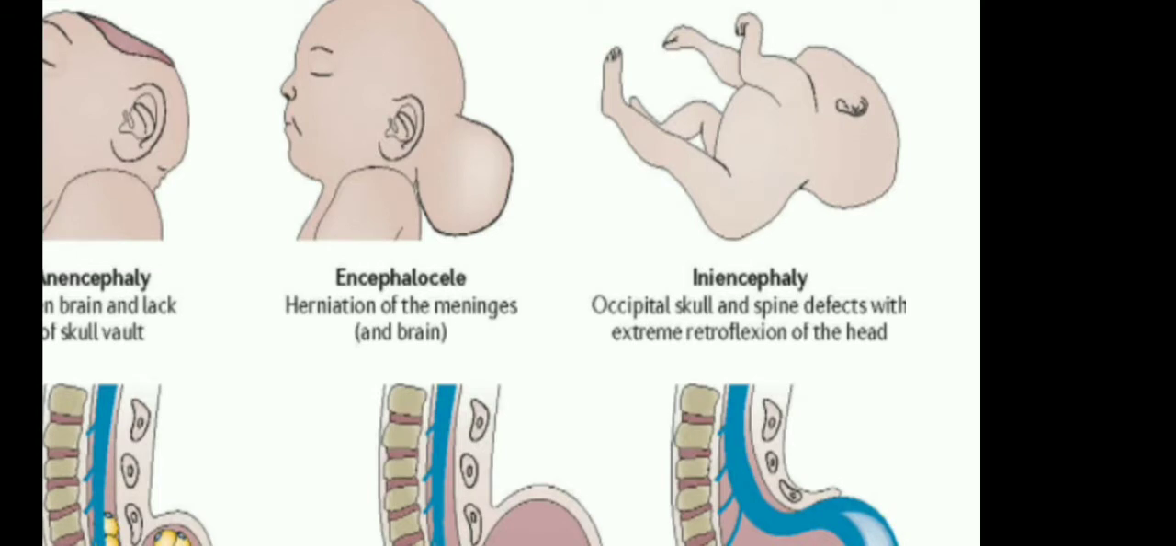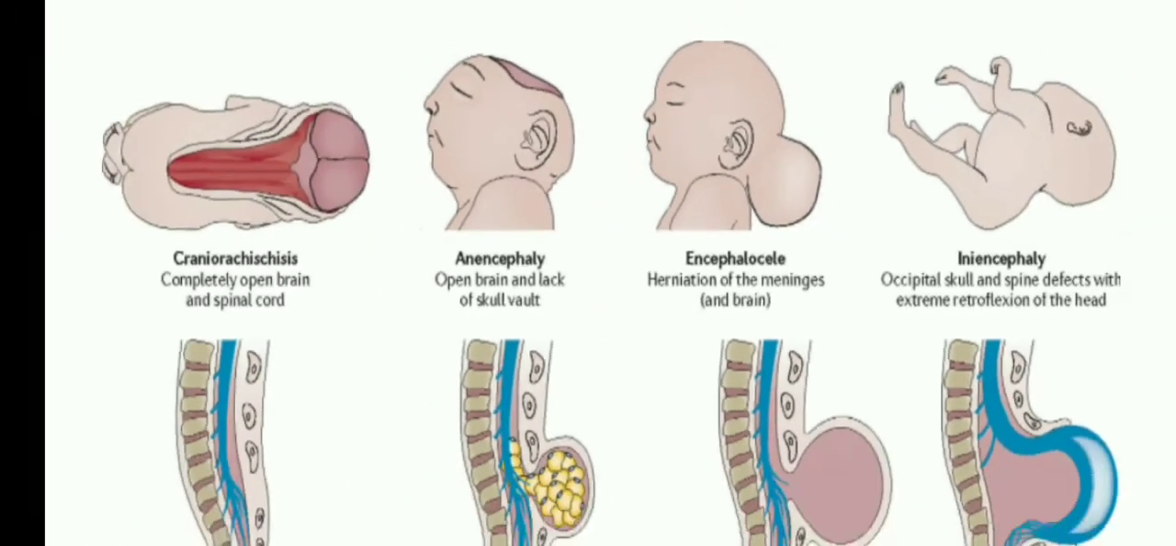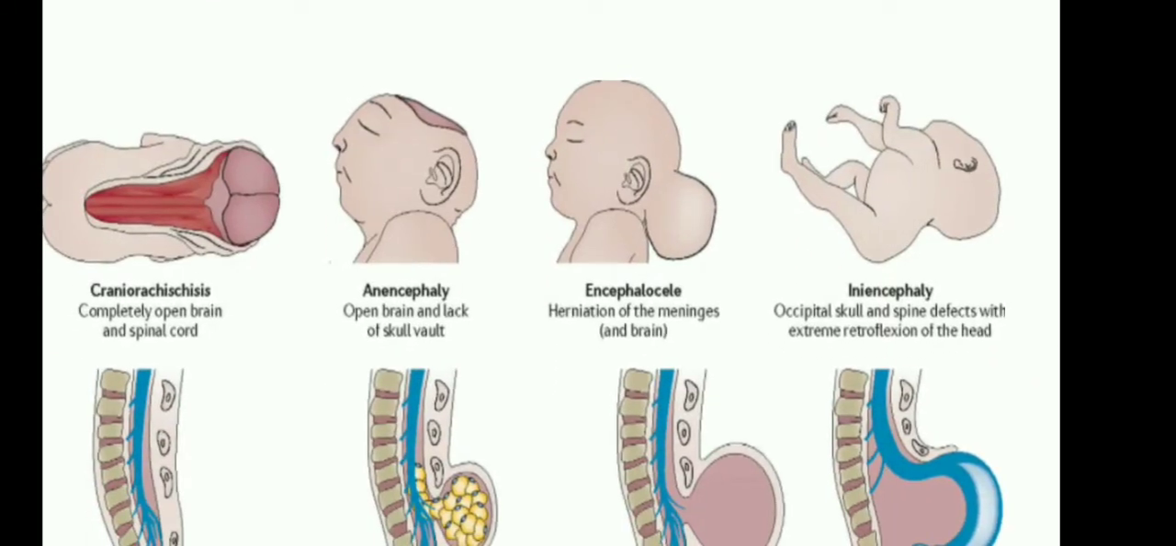Here what happened is occipital skull and spine defects with extreme retroflexion of the head. Here extreme retroflexion, backward flexion, is there. So it is also one of the neural tube brain defects. Okay, these four are the neural tube brain defects.